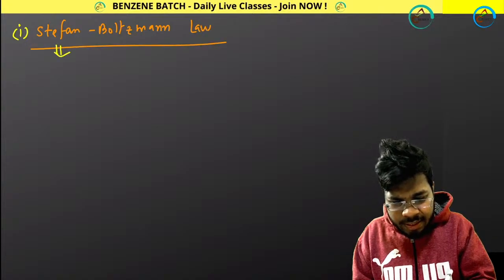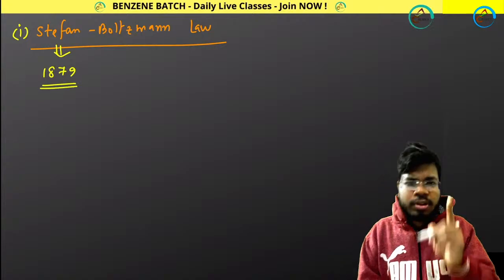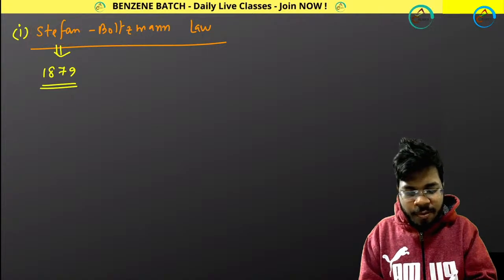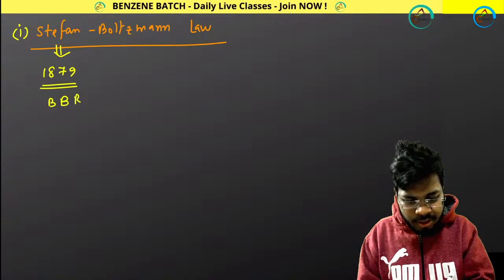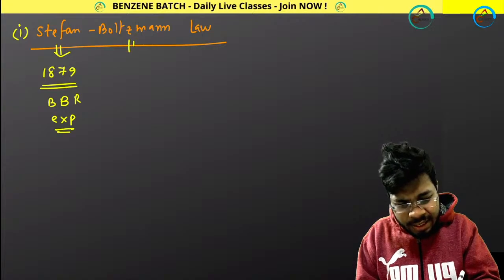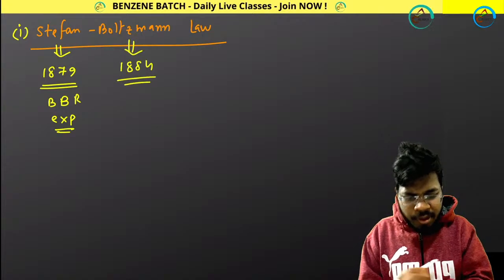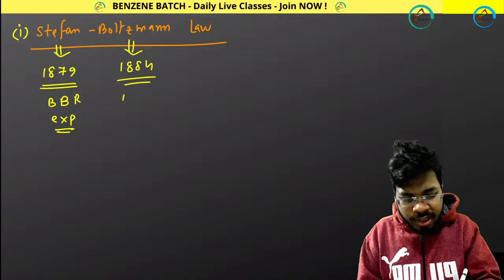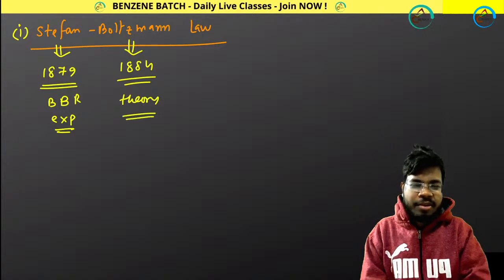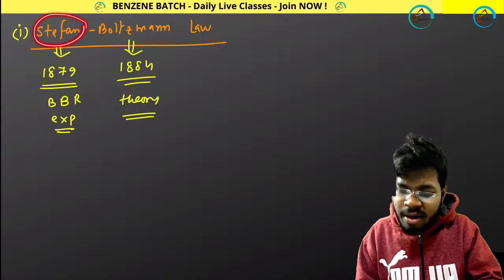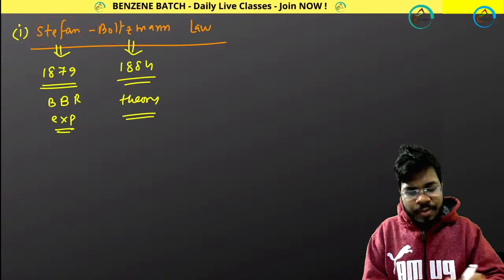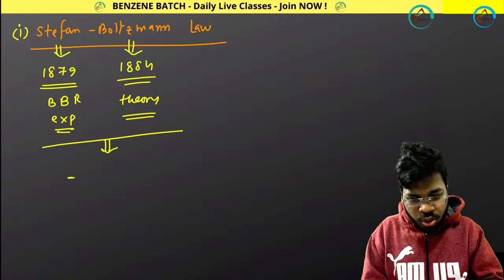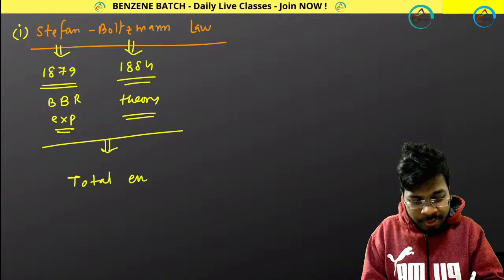So in 1879, for the first time, Stefan did the black body radiation experiment to develop a theory. And in 1884, after 5 years, Boltzmann made the theory. So Stefan did the experiment, Boltzmann made the theory, and from this theory they calculated the total energy of the black body radiation.